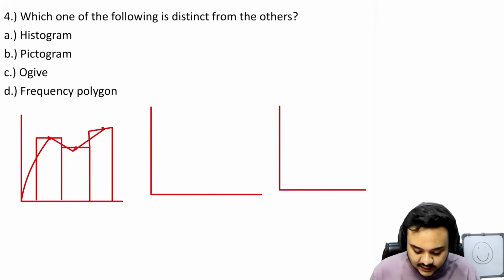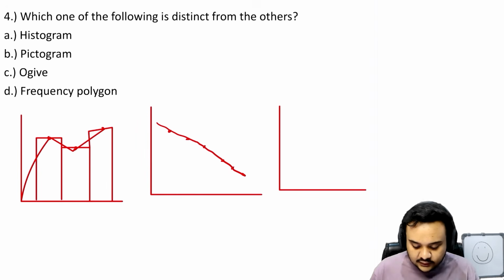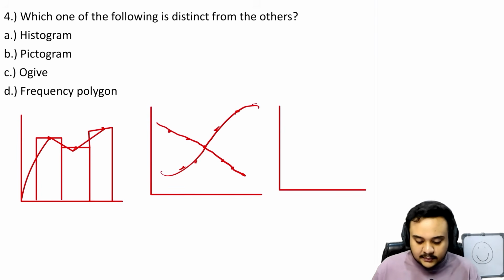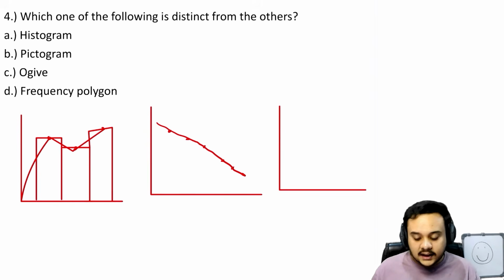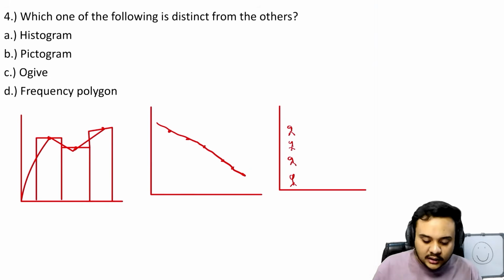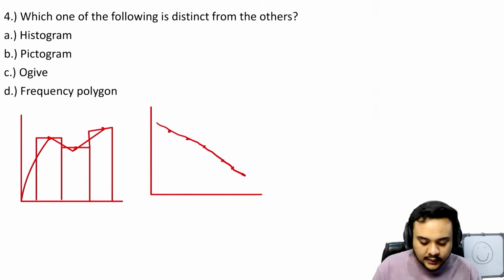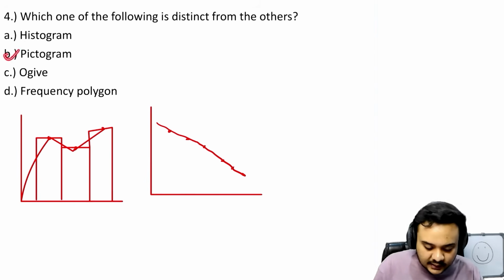But that is not the case, because ogive is just a line graph that is going to be displaying different levels of frequencies. So it can be this, it can be this, it can be whatever, based on the level of the frequencies. Then finally, pictogram is a graph where, if it is a boy, then the frequency is displayed by that picture. That is the reason why it is the odd one out, because it is not a graph in the usual sense. So that is why the answer here is going to be a pictogram.